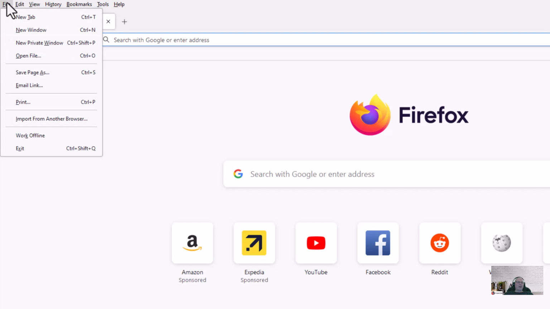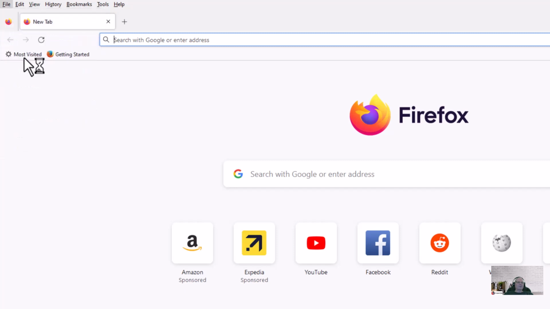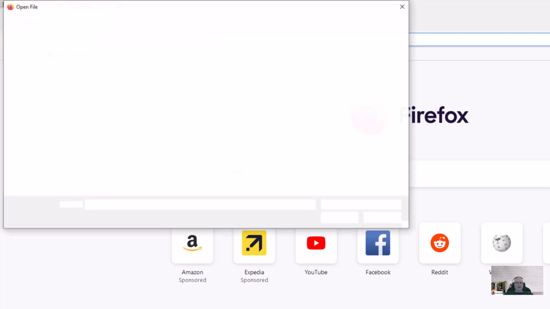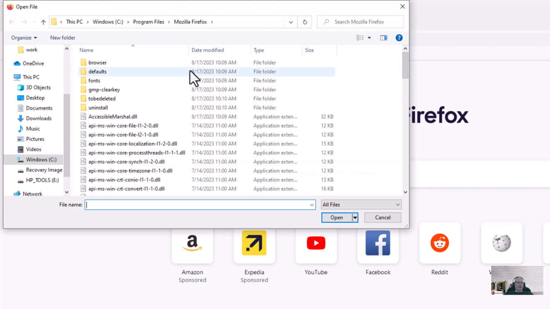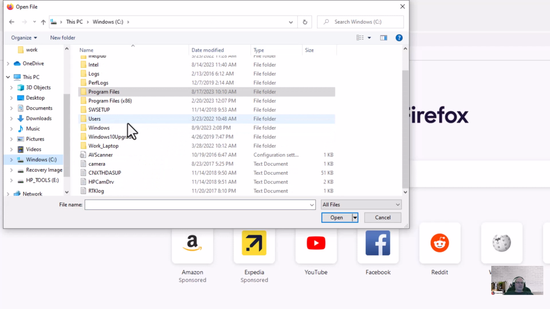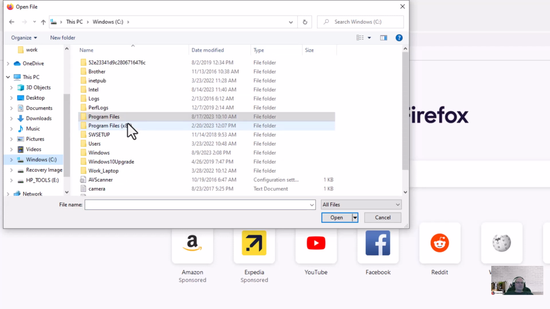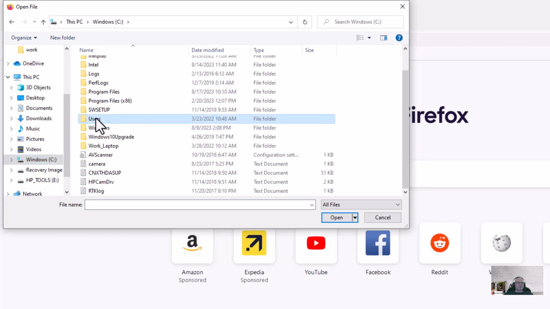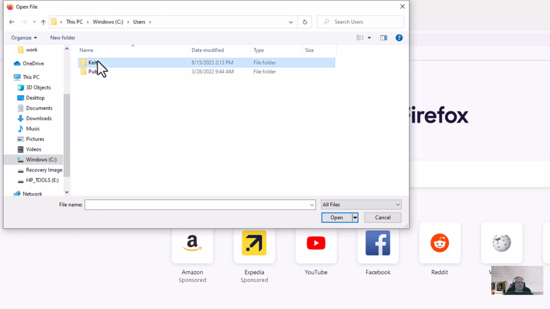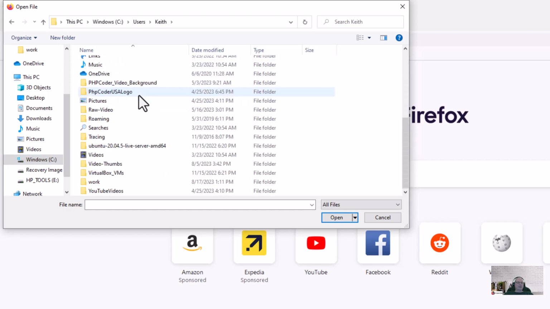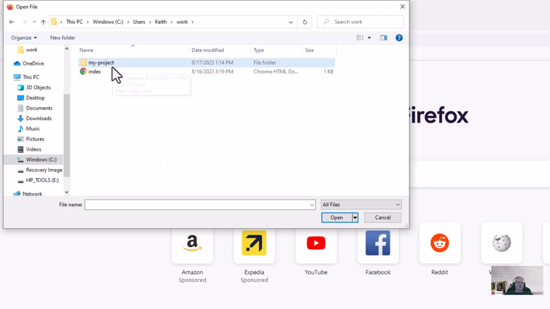So let's open a file. I left mouse click on File, and then I scroll down to Open File, left mouse click on that, and then a dialog is going to open up. And I want to go to C, Users, where am I at? Right there, yeah, Users. And then I'm Keith, this is my computer. And then remember we had the folder Work. And then my workspace is over here in my project.